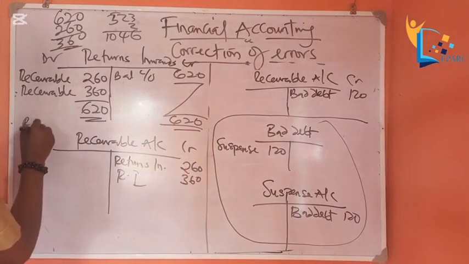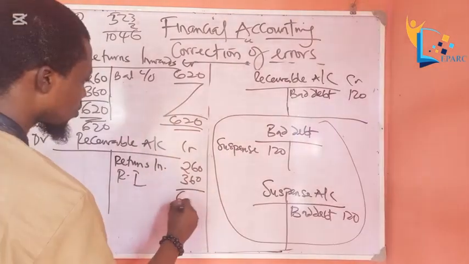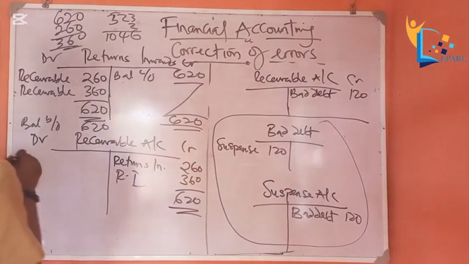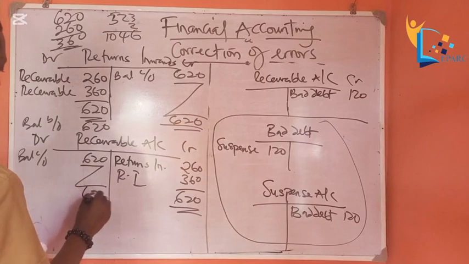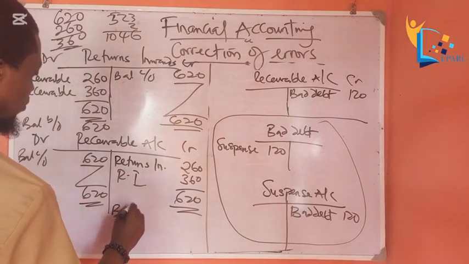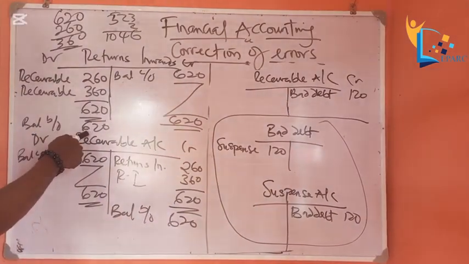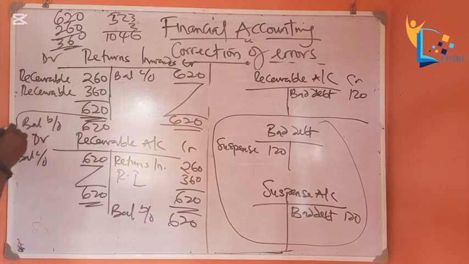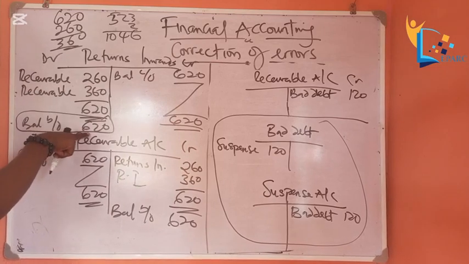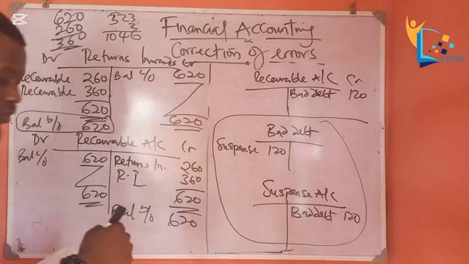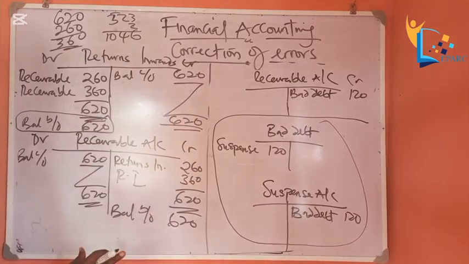So balance brought down 620. So we have 620, balance carried down 620, balance brought down 620. So you see now, this is where the attention should be. Instead of that 260, we now have the balance of 620, which is the original amount. This is 620 here, this is 620 here. So this is the correction of the error. Are we together?